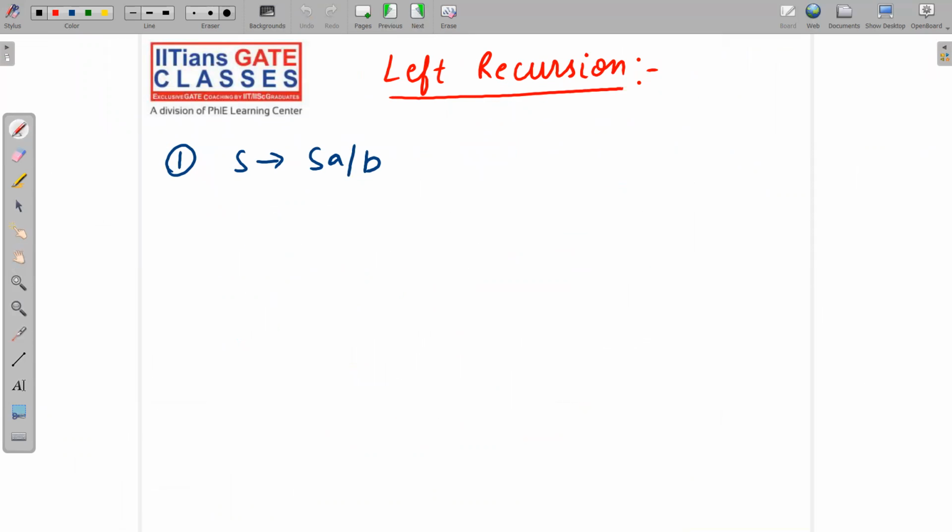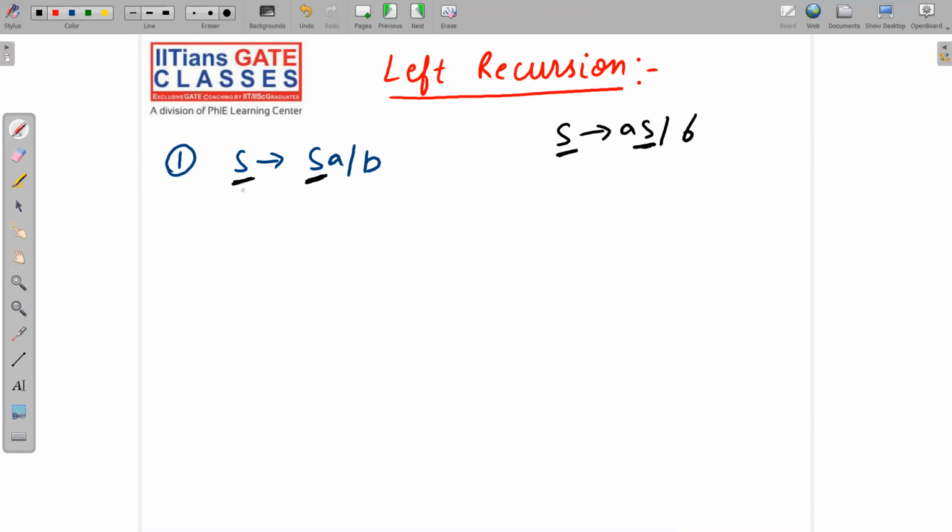Left recursion removal. First of all, you should know what exactly left recursion is. See here, S and S: this is left recursion. What about this scenario, S implies AS or B? This is right recursion. See, S and S, this S is in the extreme right, that's why it is right recursion. And here this S is in the extreme left, so that's why it is known as left recursion.